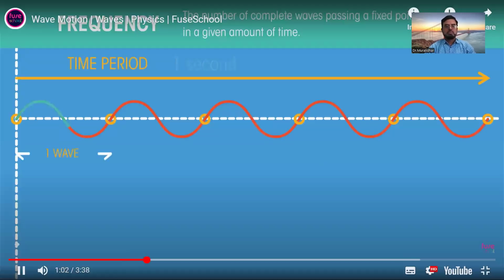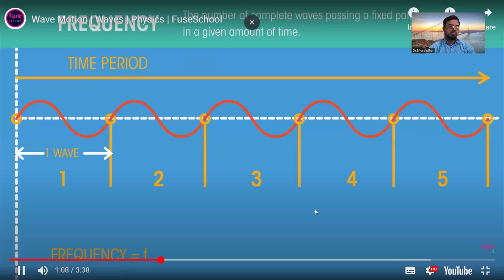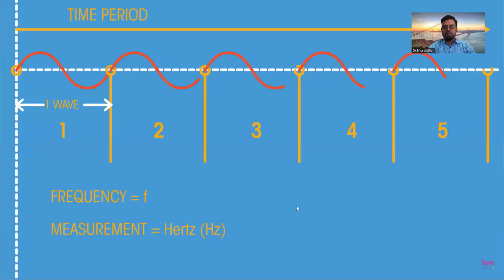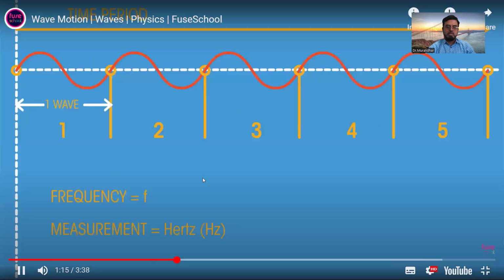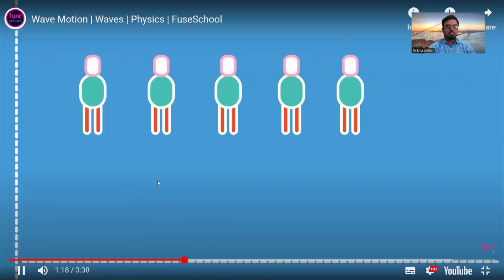This is what one complete wave looks like. So if this was our time period, the frequency would be 5. Frequency is given the symbol F and is measured in units called hertz. Hertz measure how many complete cycles per second. So how many people in our Mexican wave stand up every second.